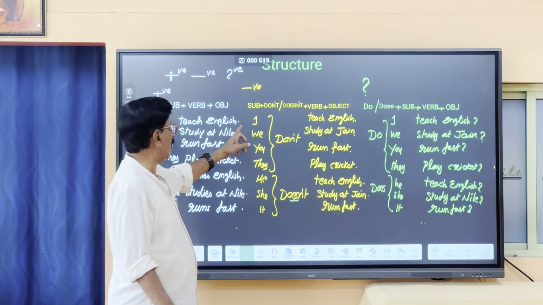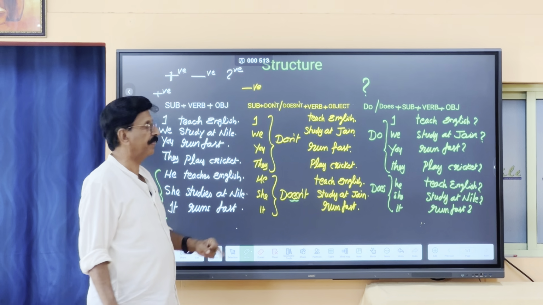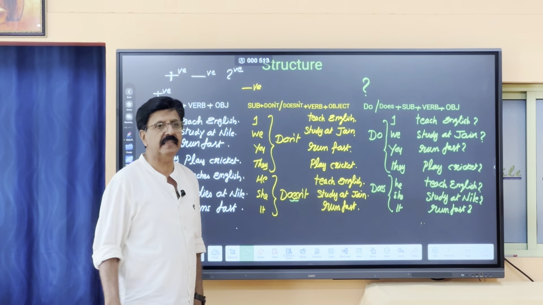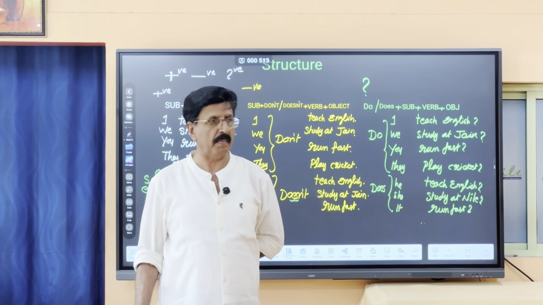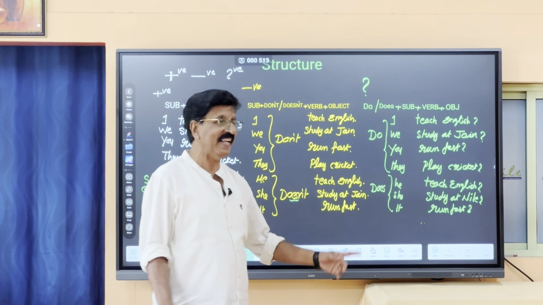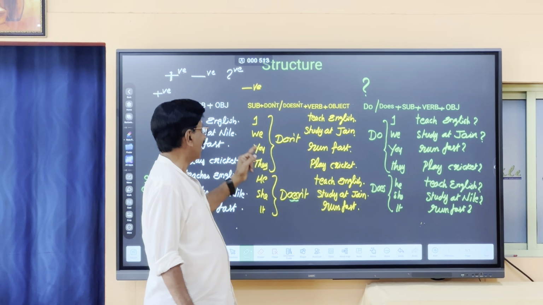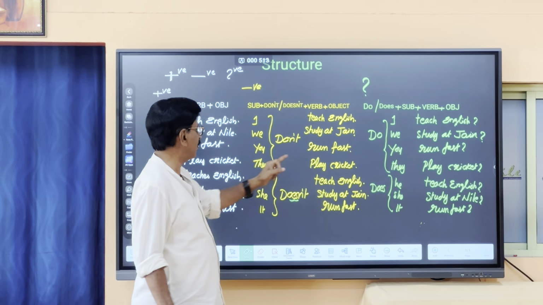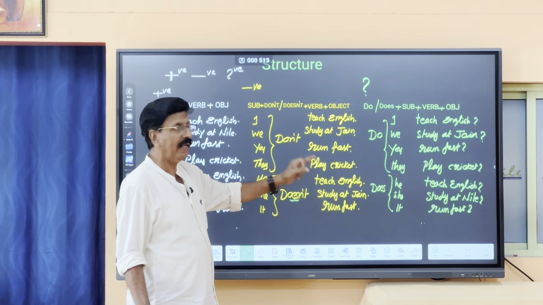Okay. So I don't teach English. We don't study at Jain, not at Nile. Okay. Nile mein to hai. Okay. We don't study at Jain. You don't run fast. They don't play cricket.